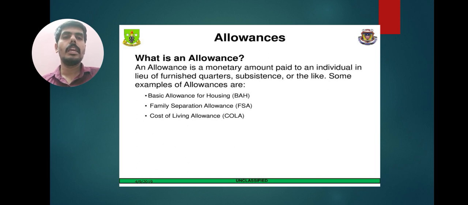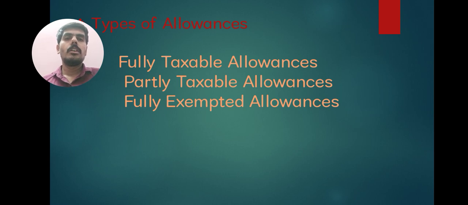Next, we will see the types of allowance. The allowances are categorized under the Income Tax Act 1961. There are three types. First, fully taxable allowances. Second, partly taxable allowances. Third, fully exempted allowances. These are the types of allowances.